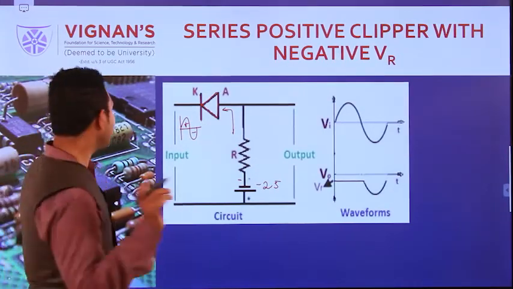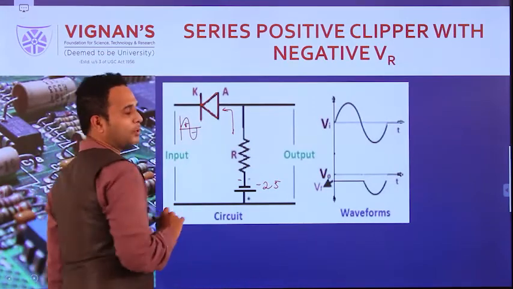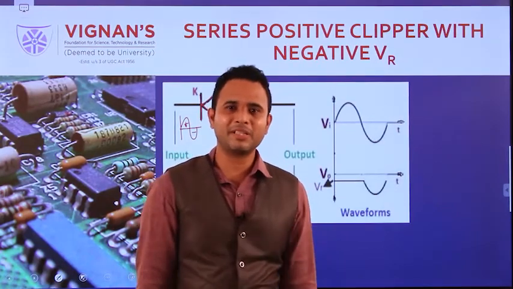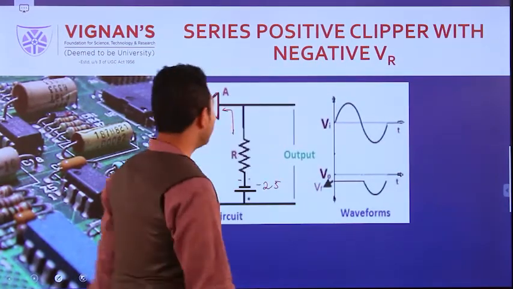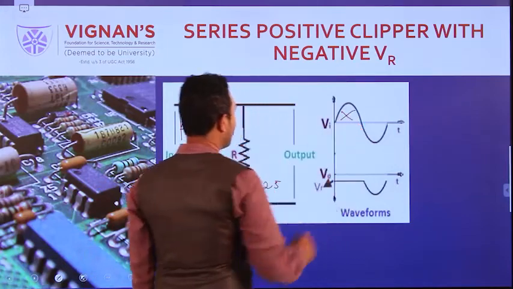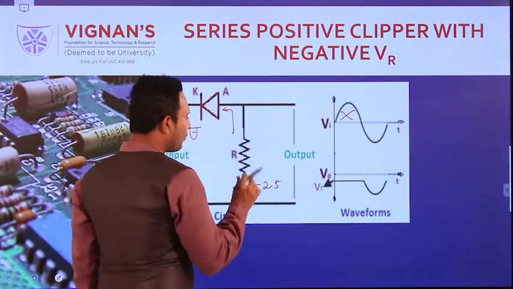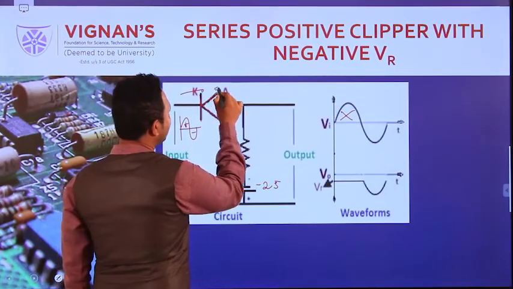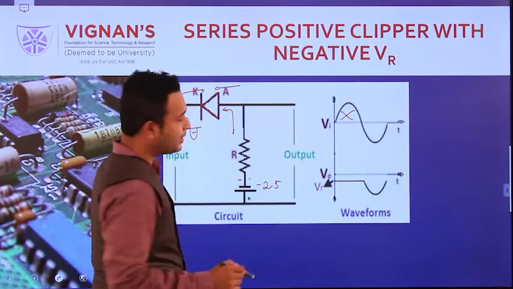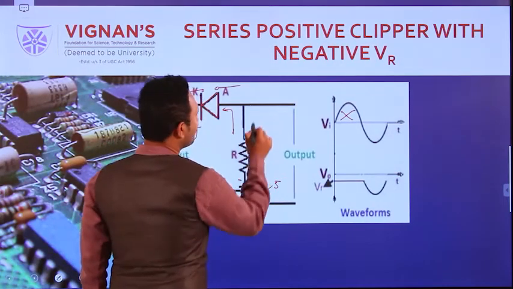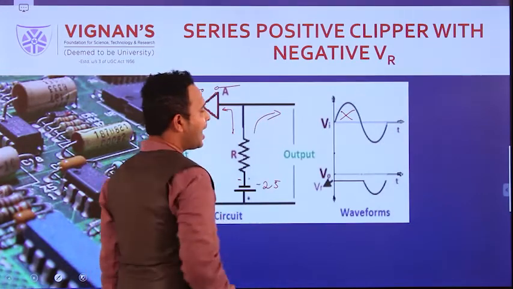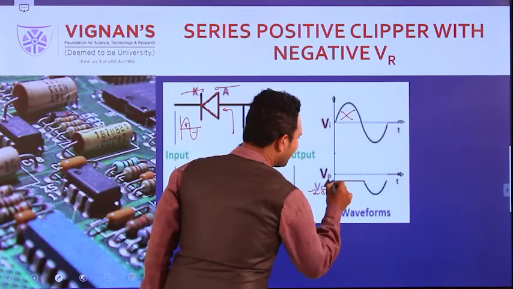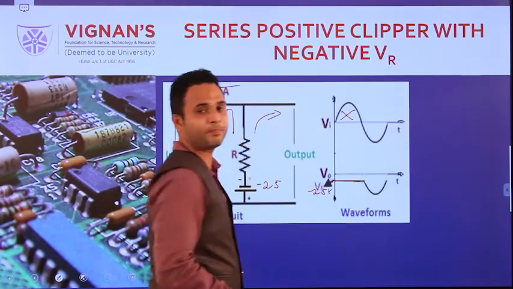So what happens with this, right? First case, when the positive peak is connected to the cathode, the diode is in reverse bias only, right? In reverse bias the diode is an open circuit, meaning we do not get this whole positive peak. So at the output side this is an open circuit. Then what we get is this minus 2.5 volts at the output side, constantly, right?